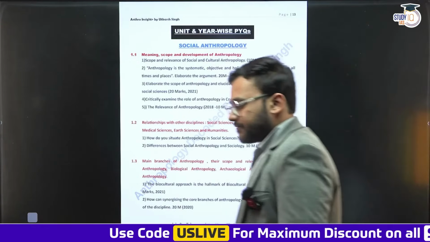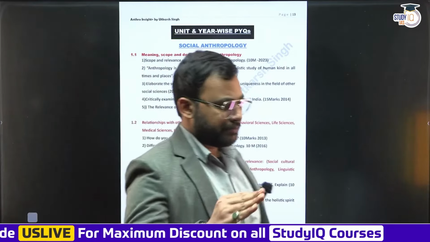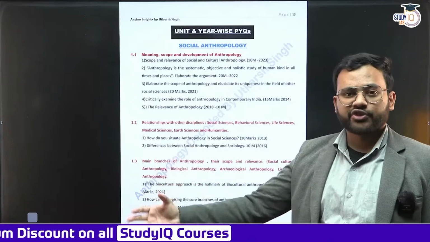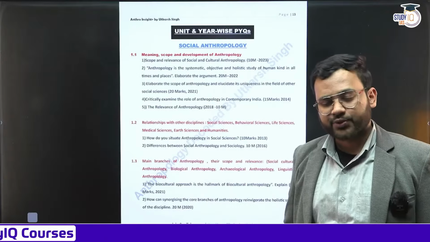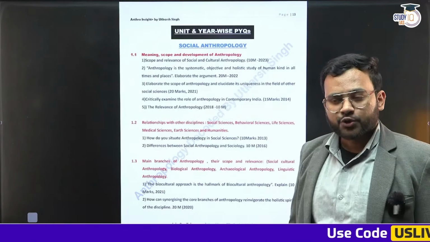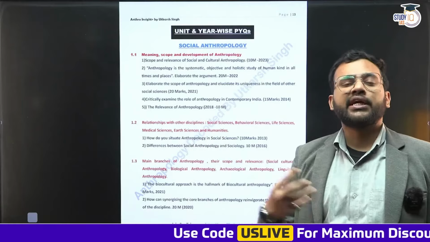So the very first unit, we have arranged this document according to the paper 1, paper 2, according to the section, and we have included the questions which have been asked year wise in these sections. All right. So the first section, as we have discussed, is social anthropology. Social anthropology starts with unit 1.1, which is the introductory unit. It talks about the meaning and the nature of anthropology.